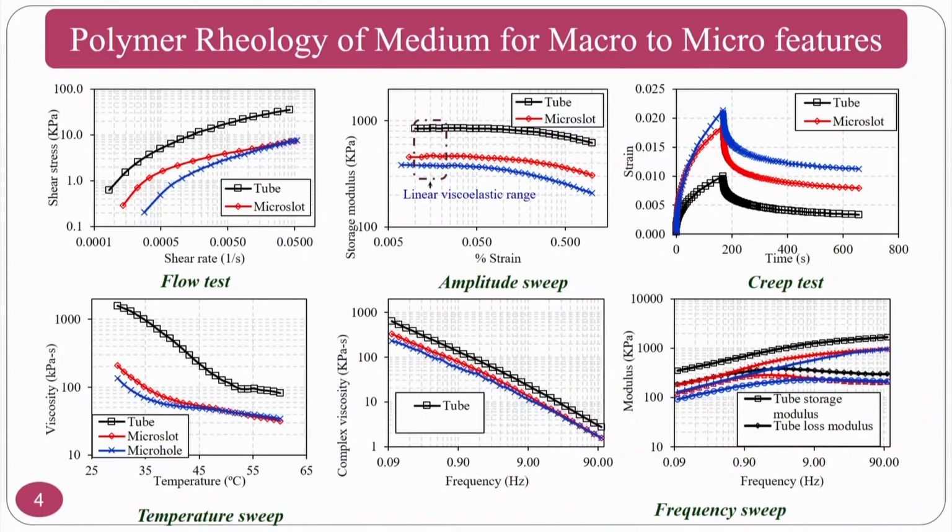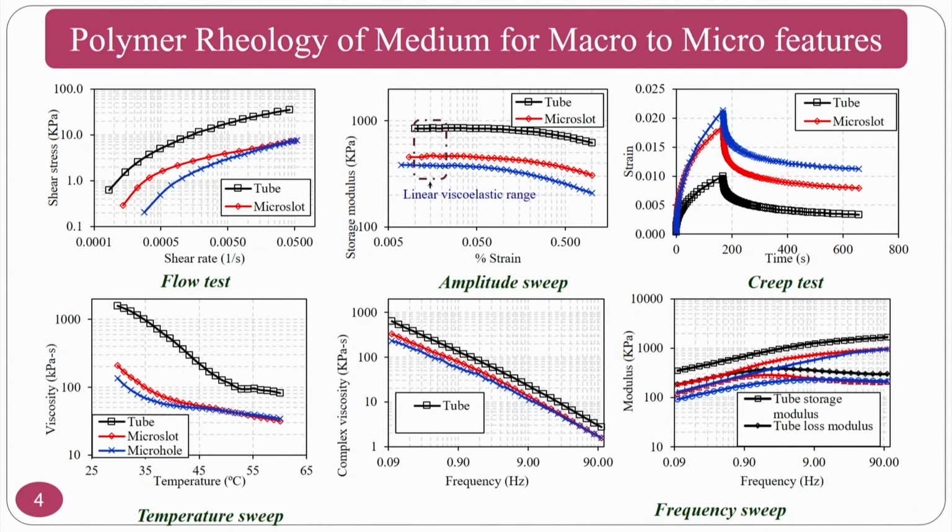For example, if you want to go through the medium and its rheological characteristics and other things, it itself is a very big course. So, I am just giving you a glimpse. If I want to go for a micro slot, or a tube, what are the various properties? These are the rheological properties which I have already discussed when teaching about the abrasive flow finishing process. These are the same, but the medium compositions are slightly different.